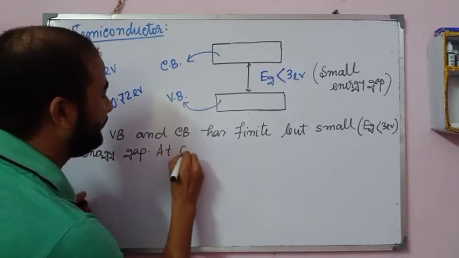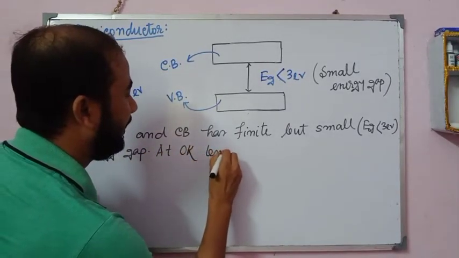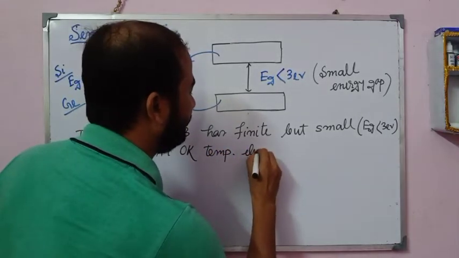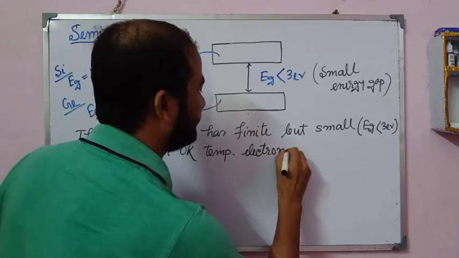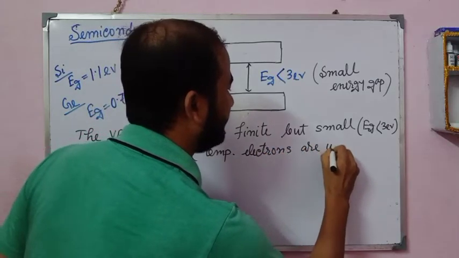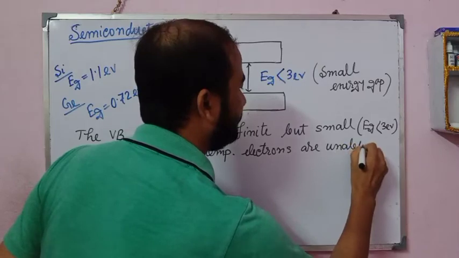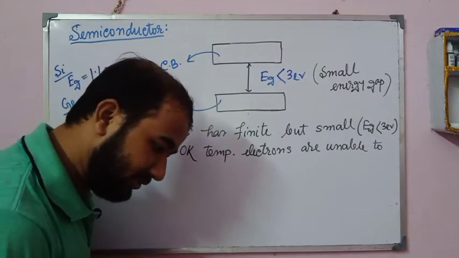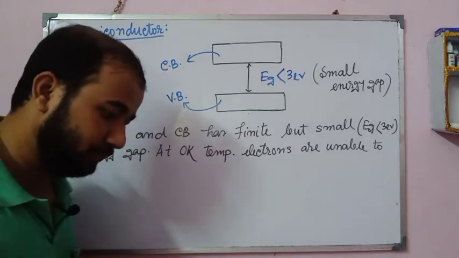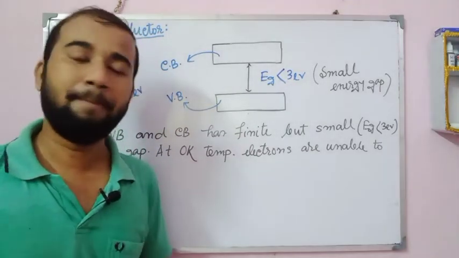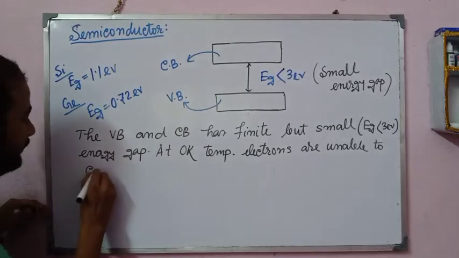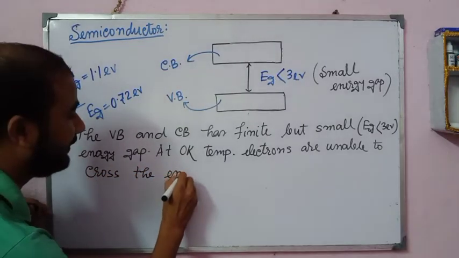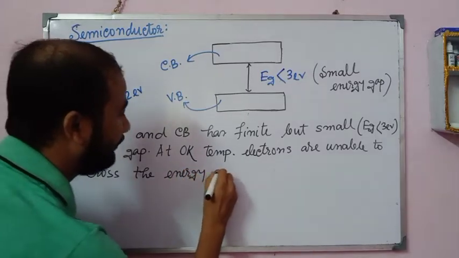At 0 Kelvin temperature, electrons are unable to cross the energy gap.